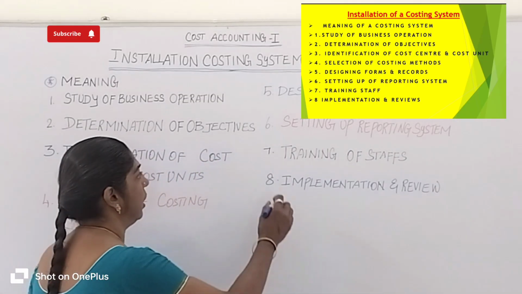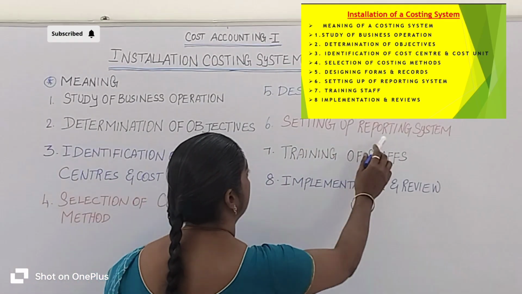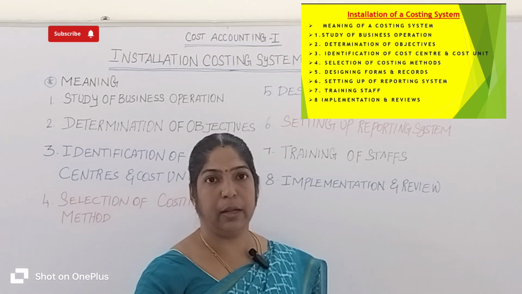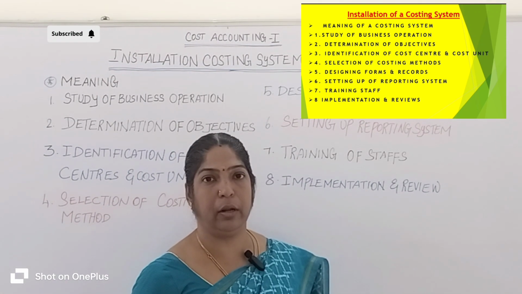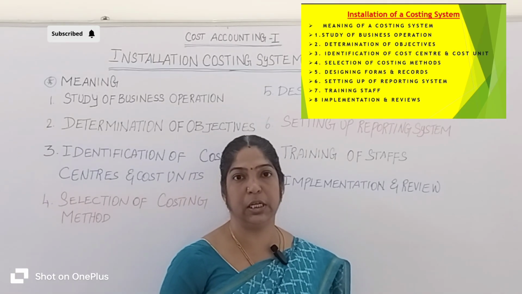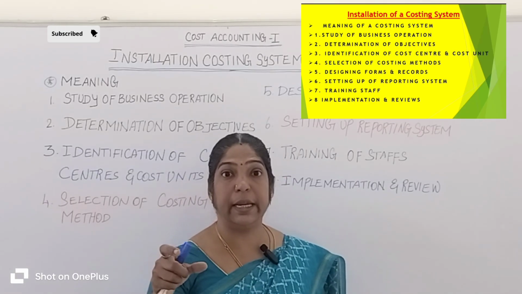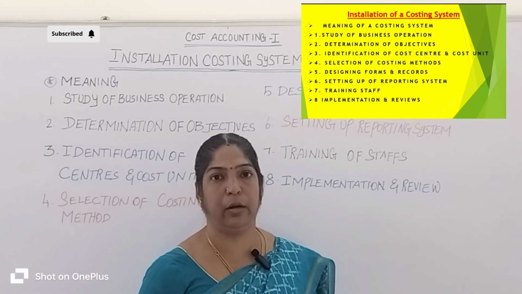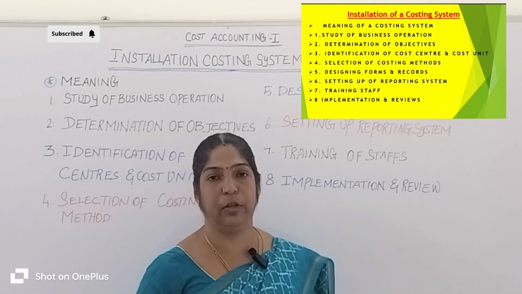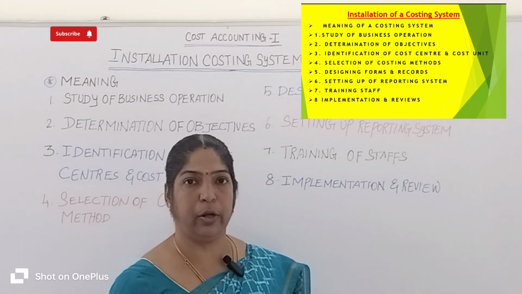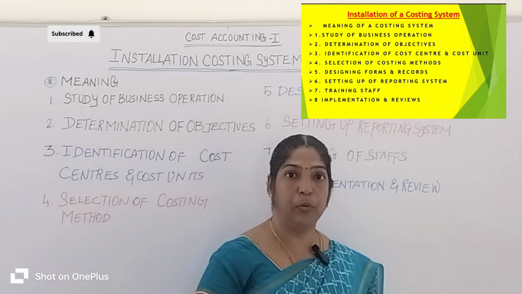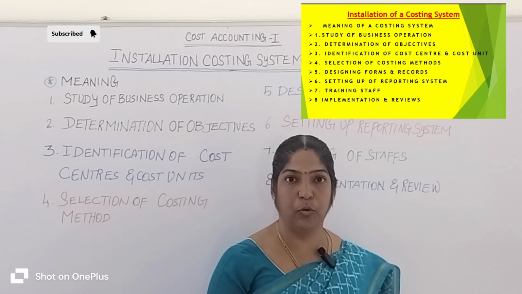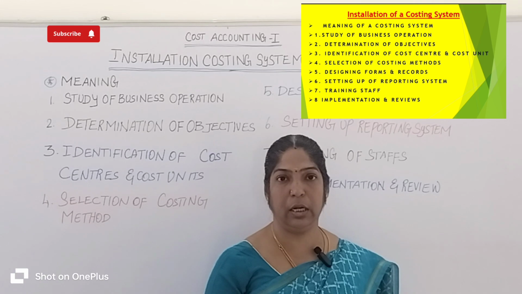Got it. So let's come to the sixth point, setting up of a reporting system. Under the reporting system, there are the monthly cost sheet, monthly profit, and workers efficiency report. With this, management takes the necessary steps to control the cost and to earn more profit. I will explain with an example. Let's take the supermarket.